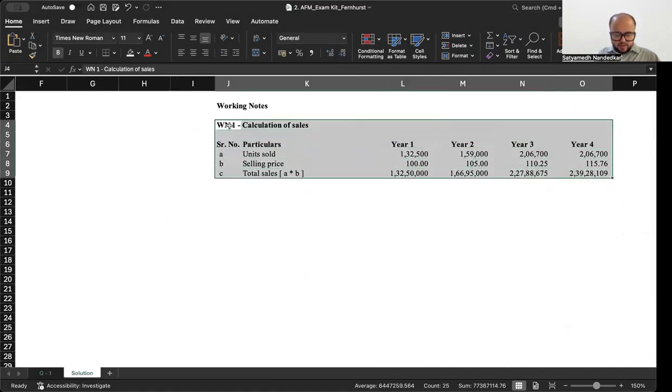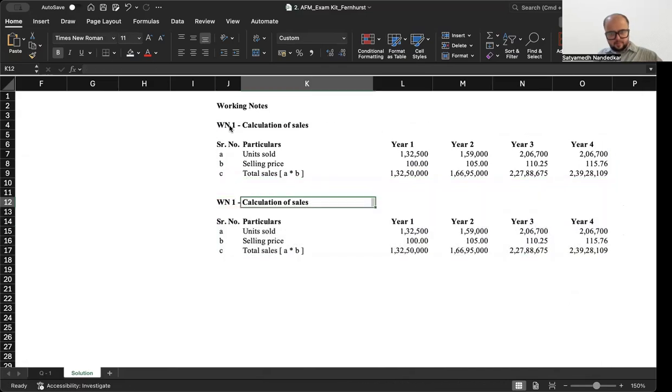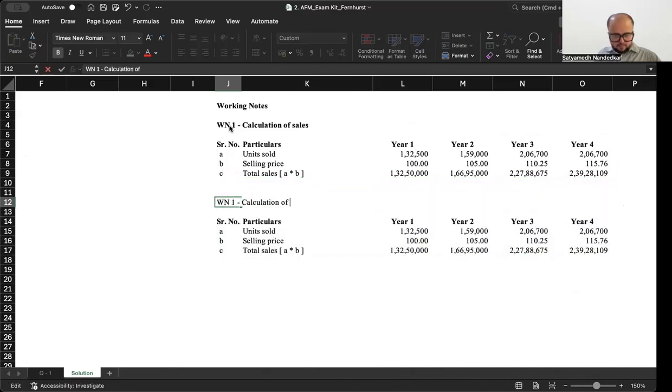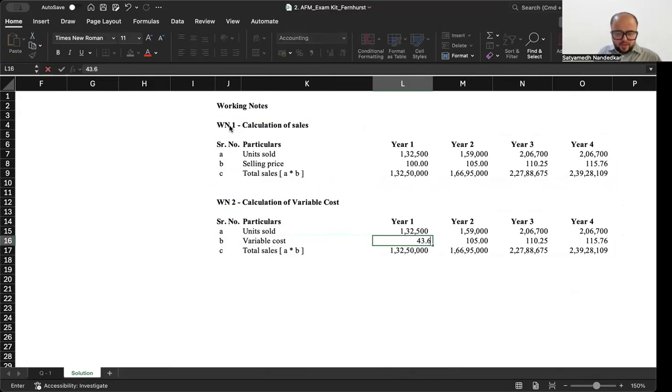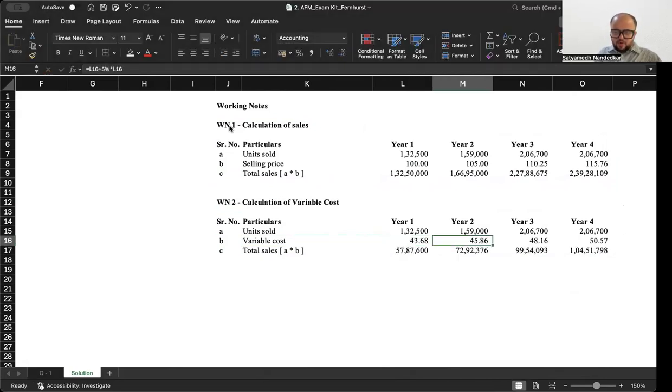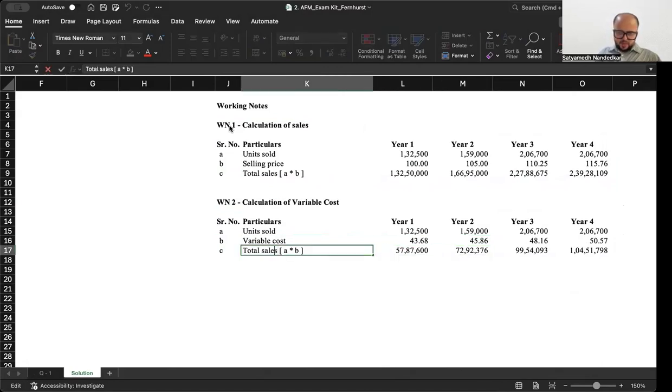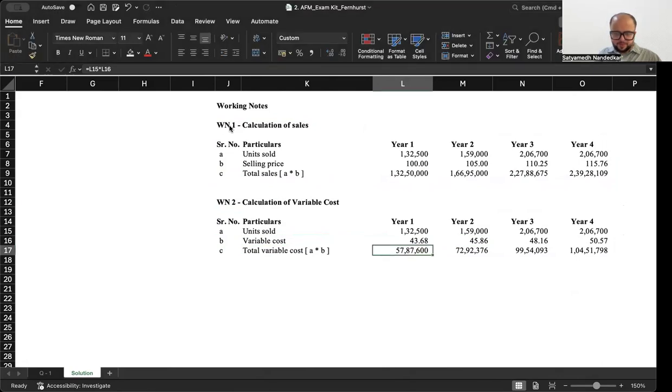Calculation of variable cost. Units sold remains the same, but here you have your variable cost, which was 43.68 in year one, followed by a 5% inflation, and total variable cost is now available with you.